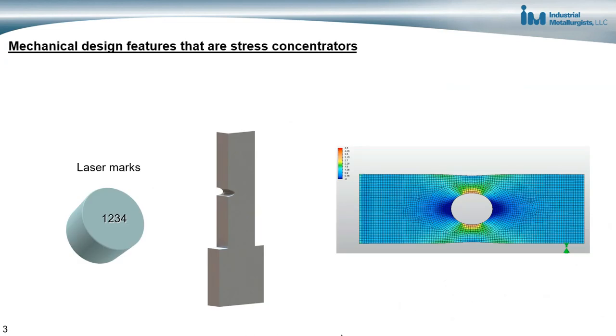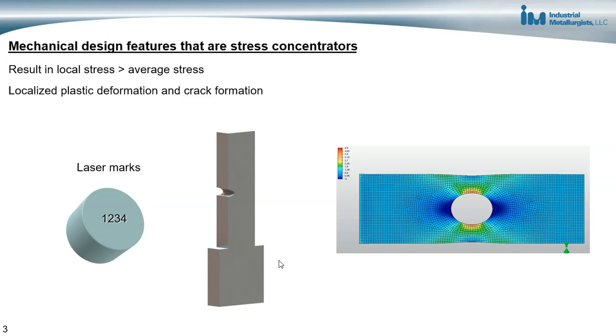So now I'm going to talk about mechanical design features that are stress concentrators. A stress concentrator results in local stress that's greater than the average stress on the entire component. Laser marks, notches, abrupt changes in cross sections, and holes in a component all act as stress concentrators where the localized stress can be greater than the average stress on the material, and these local stresses can end up above the yield strength of the material.